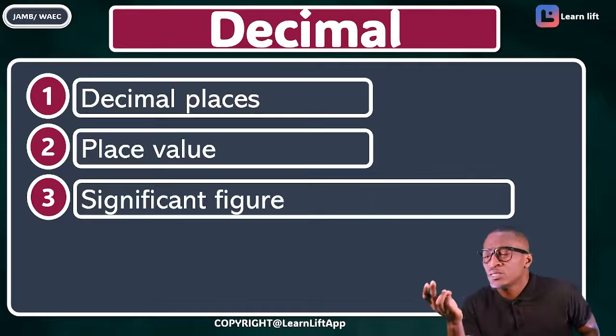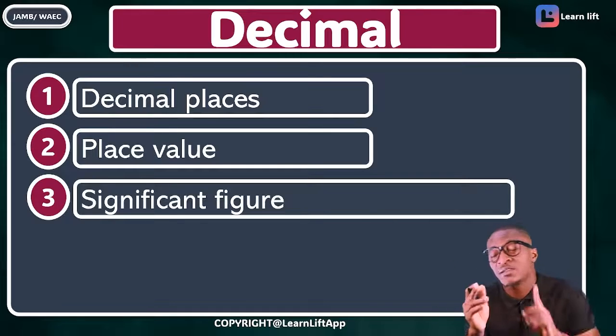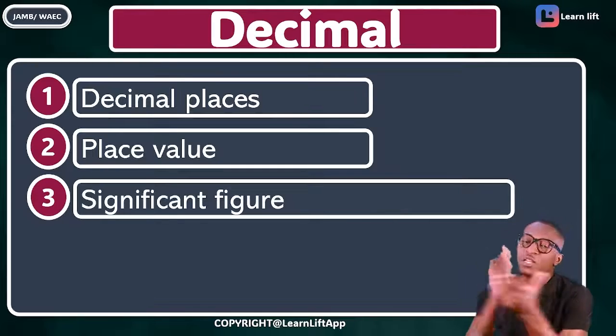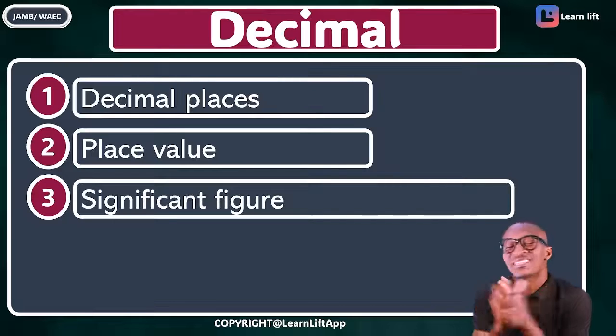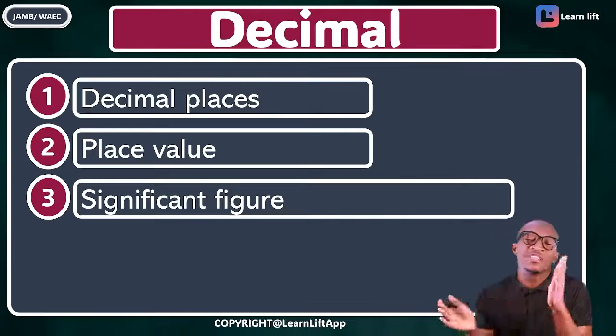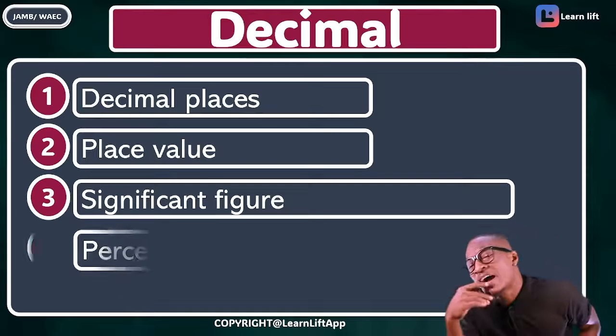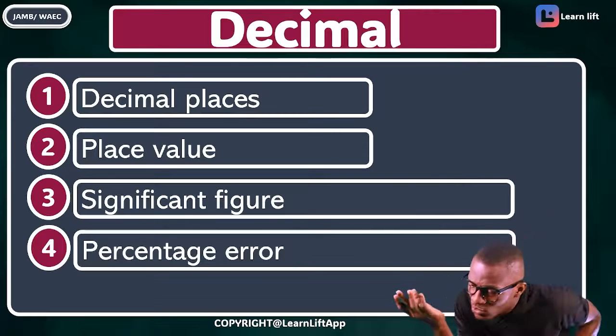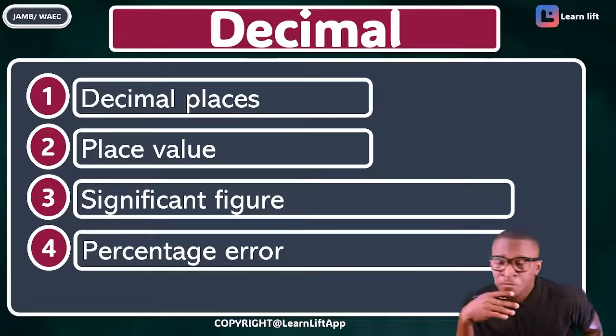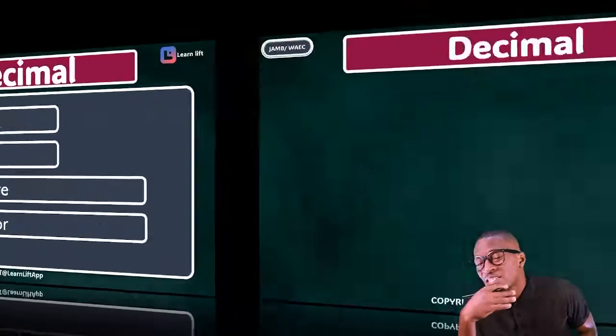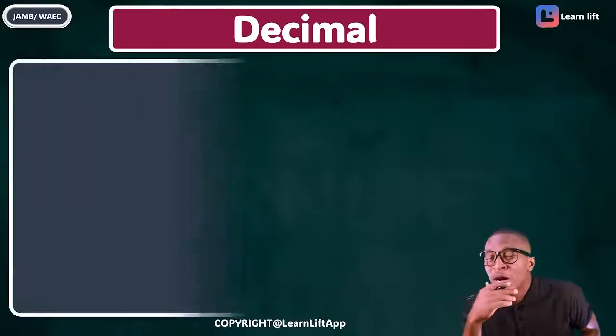After that, we'll talk about your significant figure. I give 5 rules, and these 5 rules are going to help you when you get to 100 level as a science student, because you're going to do practicals in 100 level. With medicine and engineering, significant figure is really important in practical physics. Are you seeing that? After that, we'll go further to talk about your percentage error. And now the last part here, which is called your standard form, or you call it your approximation.